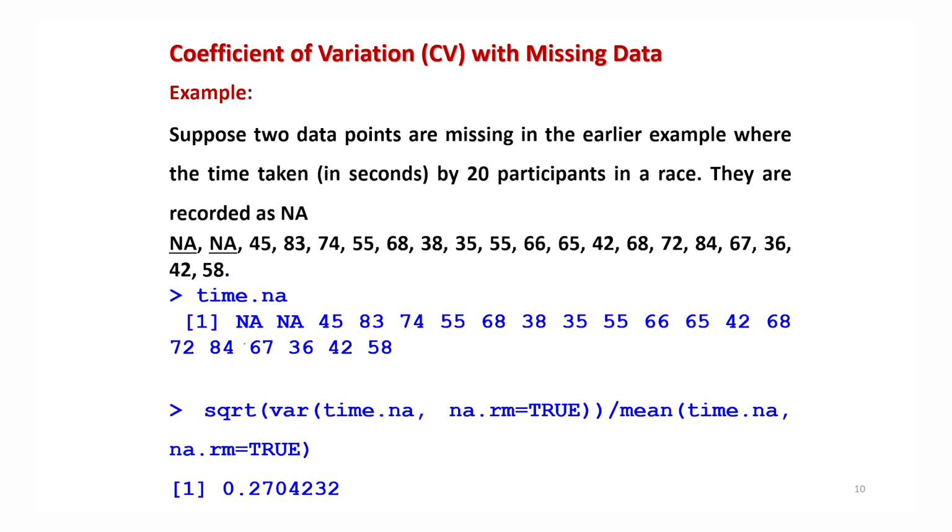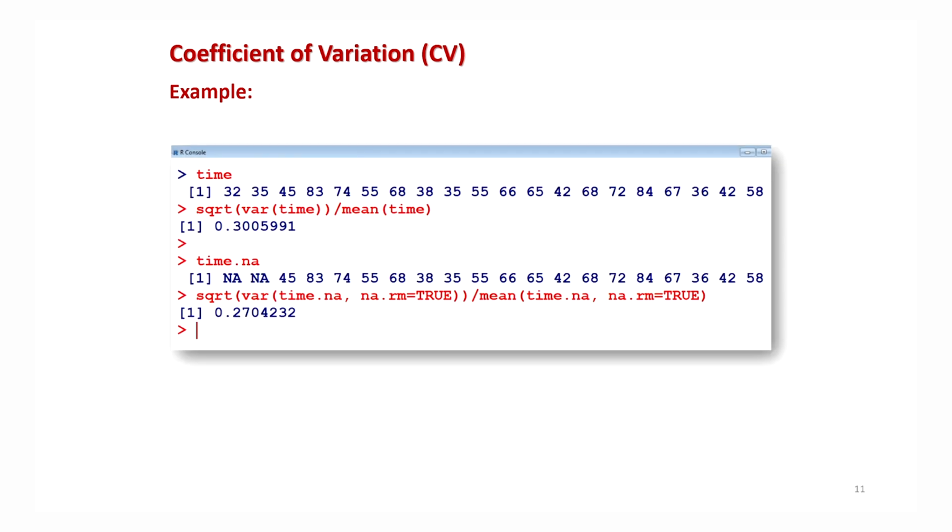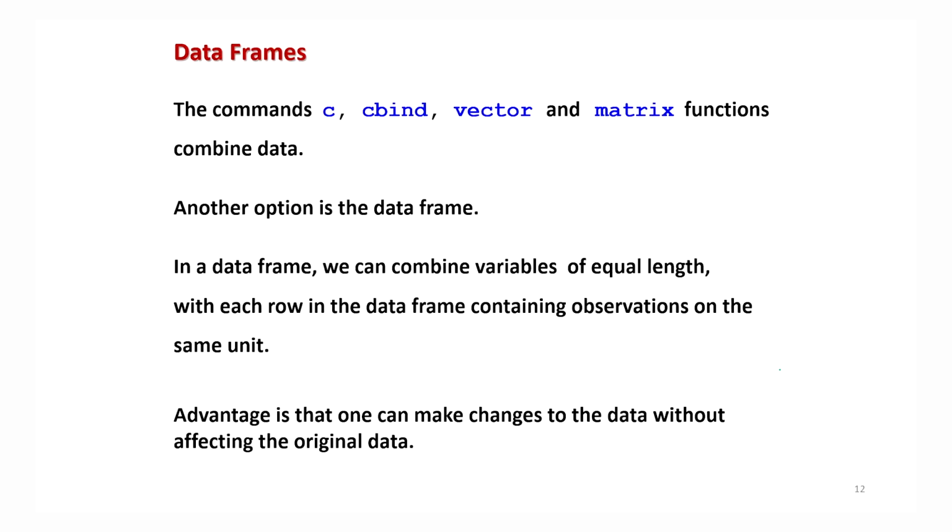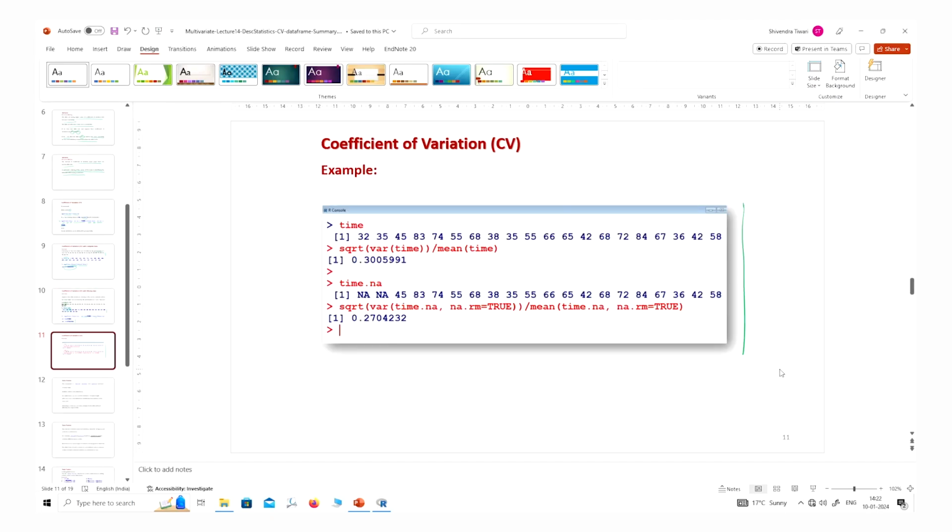And in case I consider the missing data vector, and assume that the first two data values in this data set are NA, and this data is stored in another data vector time.na like this, these two are the missing values. In that case we use the expression for the missing data, and we introduce the option na.rm in the computation of variance as well as mean, and then we compute the coefficient of variation, which comes out like this. So it's not difficult, and this is the screenshot, but let me show it to you here on the R software.